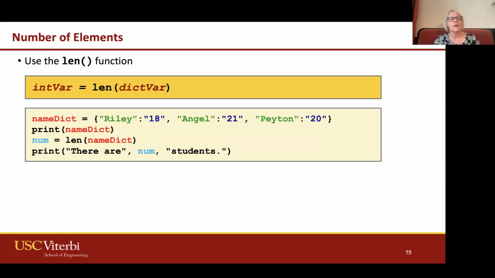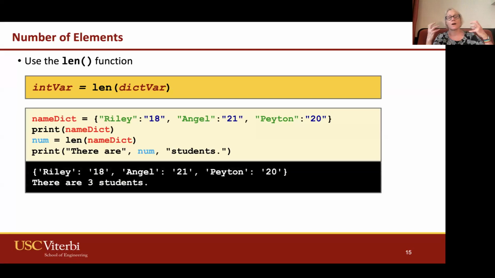Okay, so the number of elements. We can also use that len function to see how many elements are in there. Remember, we used len with strings and we used it with lists. So now we can also use it with dictionaries. Here we have our dictionary again. We print it. We say num equals length of name dictionary. There are num students. And I want you to see that there are 3 students because there are 3 key value pairs. It's not the individual pieces of data, it's the key value pairs.